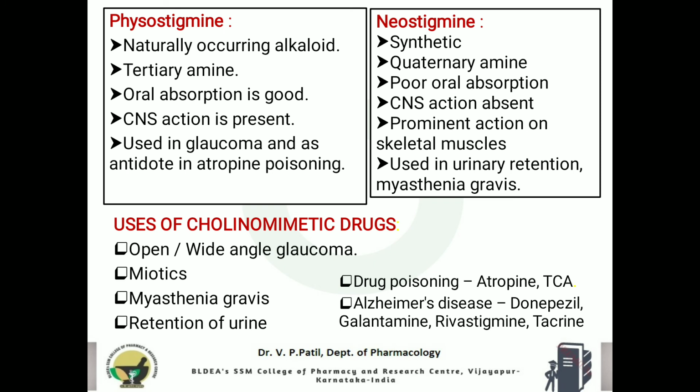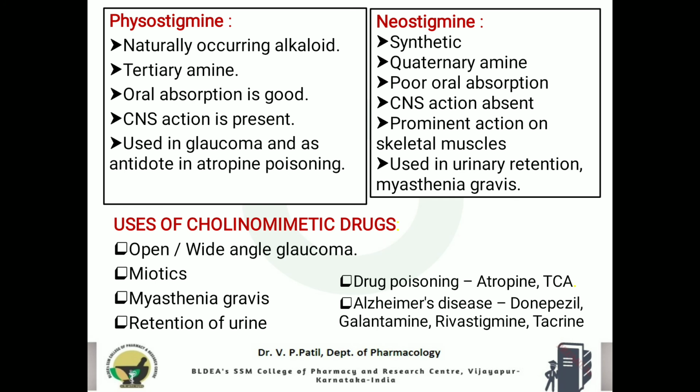These drugs are used in open or wide angle glaucoma cases, since these drugs facilitate the draining of the excess aqueous humor, which helps bring the intraocular tension to the normal level.